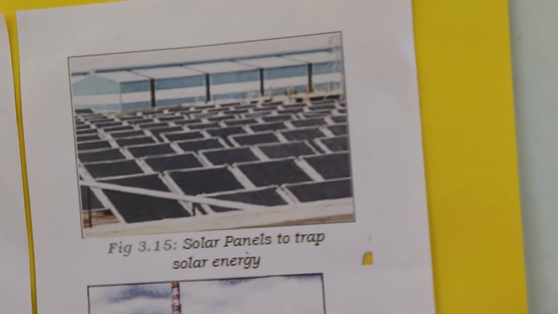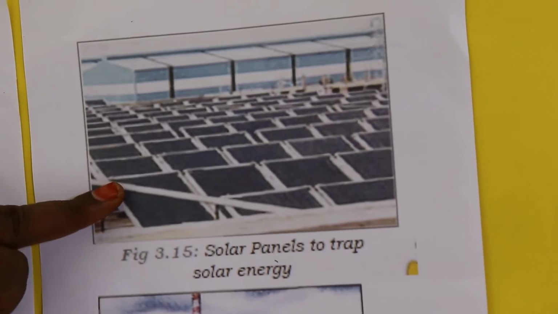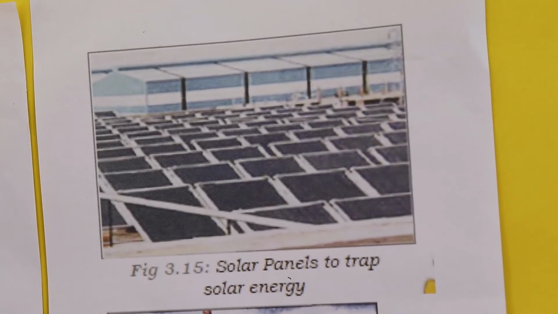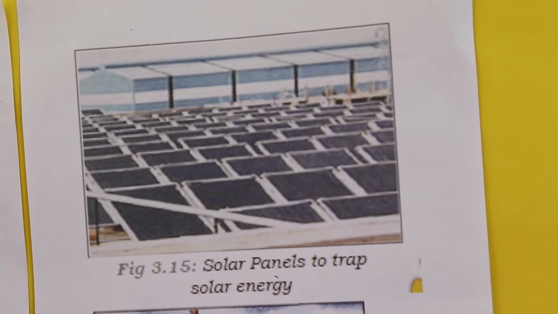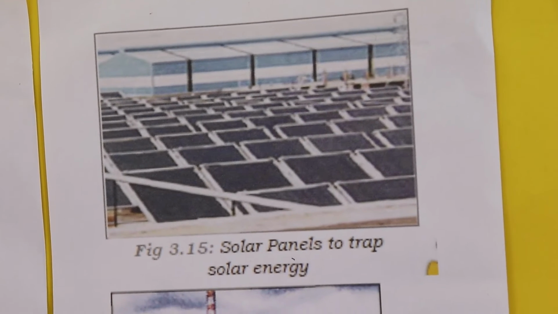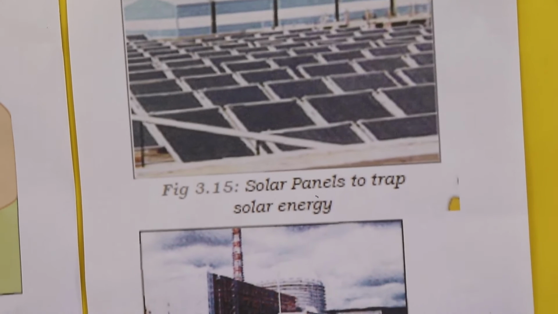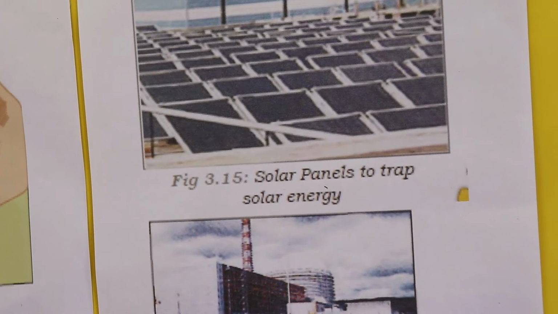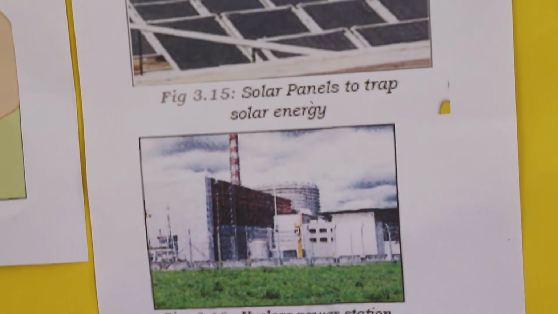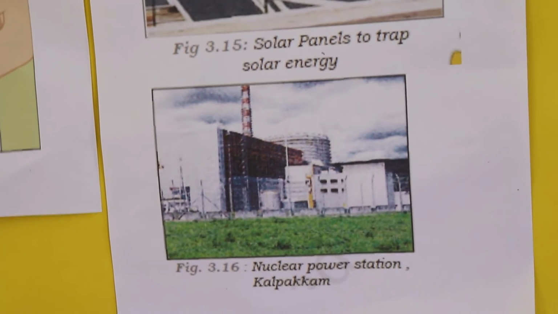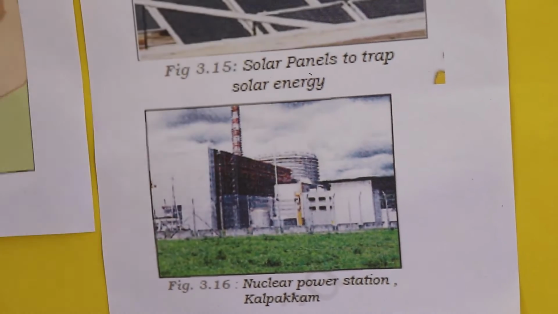Now let's see what is solar energy. The sun's heat and light can be felt by us every day. Solar energy trapped from the sun can be used in solar cells to produce electricity. Many of these cells are joined into solar panels to generate power for heating and lighting purposes. That is called solar energy.